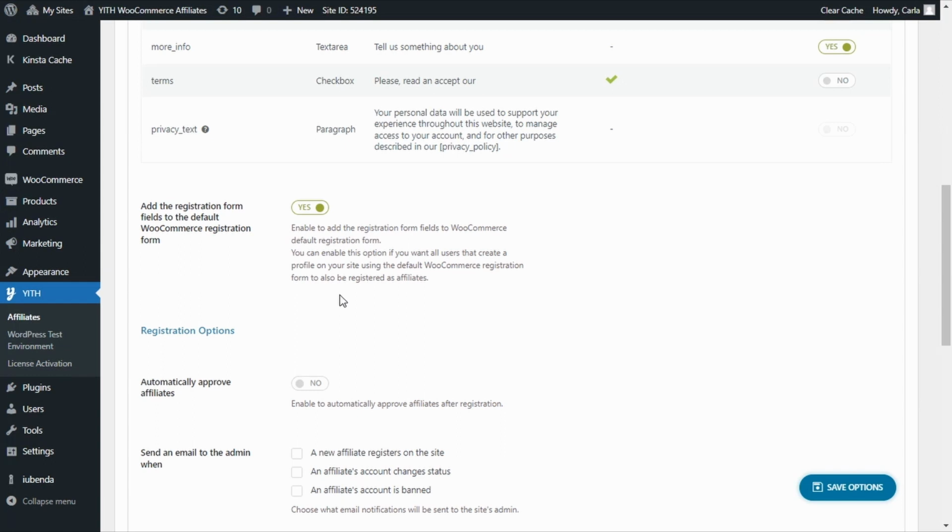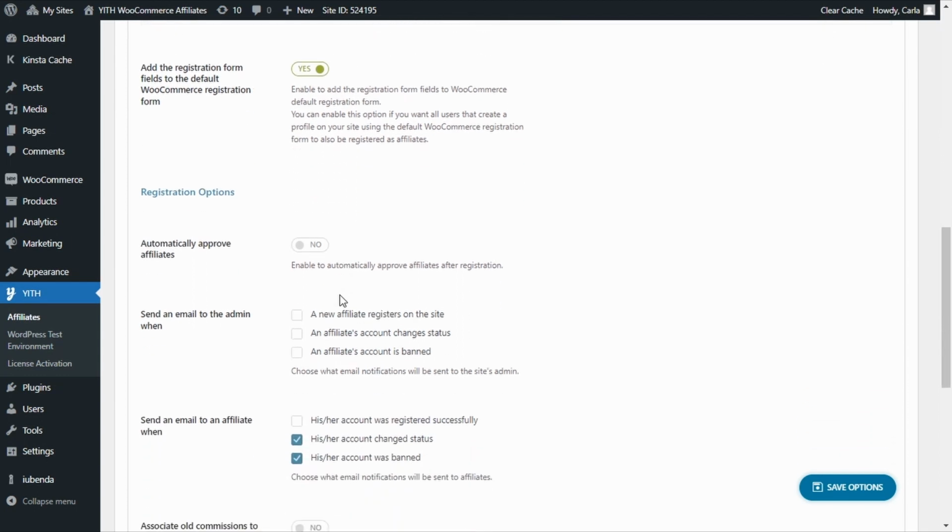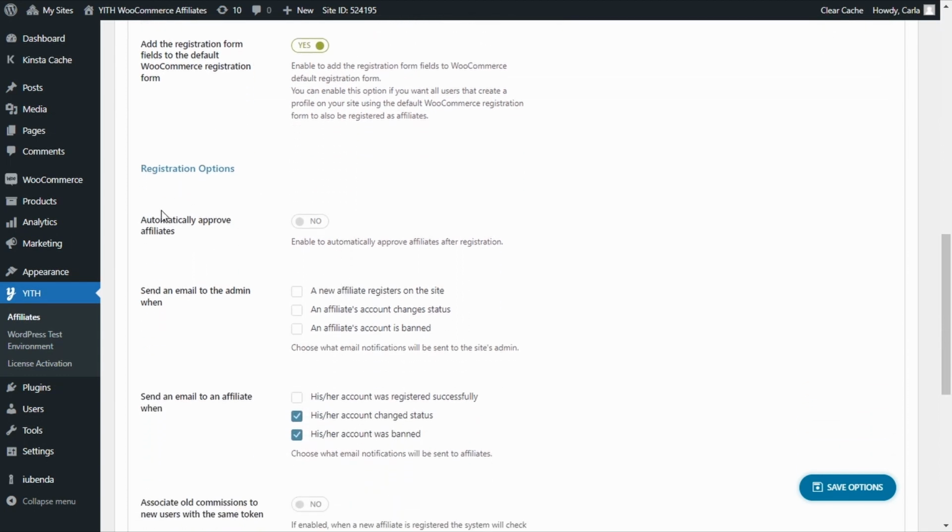This is super useful in case you want users to also become affiliates when they register on the site. Then we have the registration options, the option to automatically approve affiliates. We're going to keep this option disabled, but if you enable this, basically anyone that applies to become an affiliate is going to become an affiliate without the need for you to accept or reject each application.